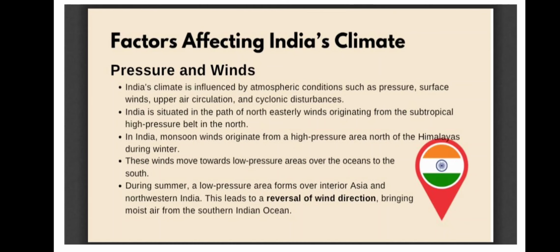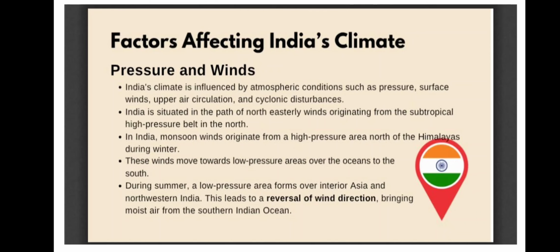You see that in the Bay of Bengal in the summer timing, and the same thing you see in the winter timing from the northwest, like from the Mediterranean Sea towards India. You will see how it affects: cyclonic disturbances bring rainfall, so that you need to understand.